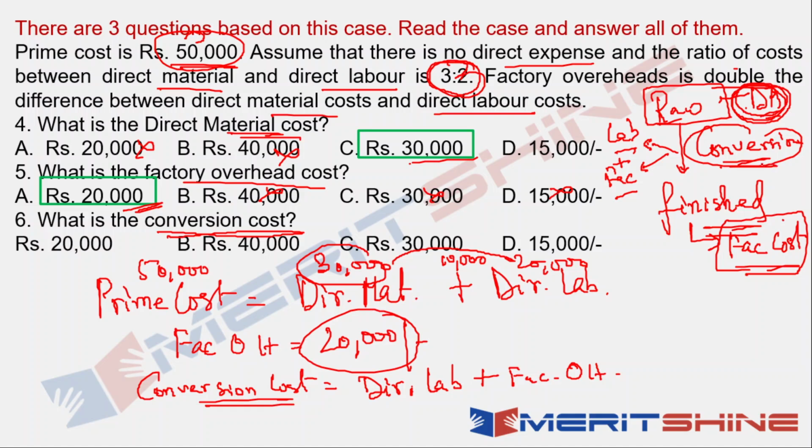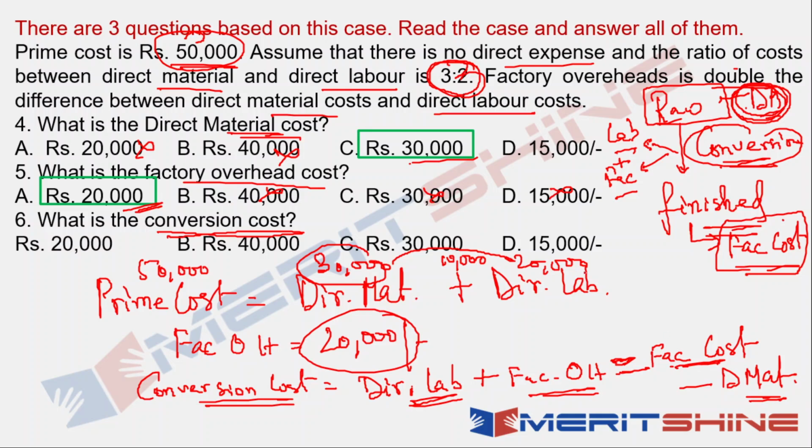Because factory cost is what? Factory cost is when on direct material you have the conversion cost added, then only you get the factory cost or the finished product cost. So therefore you can also do it this way, factory cost minus direct material. Okay, both ways you can find out your conversion cost. So direct labor plus factory overhead is the same as factory cost minus direct material.